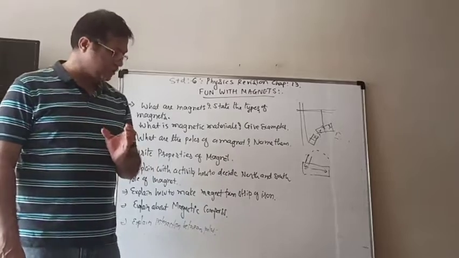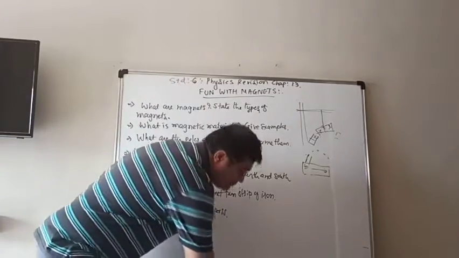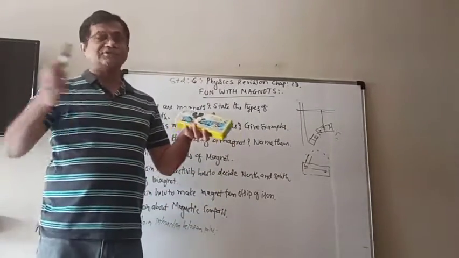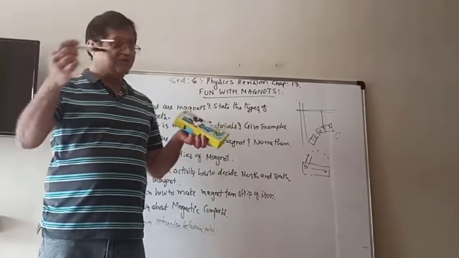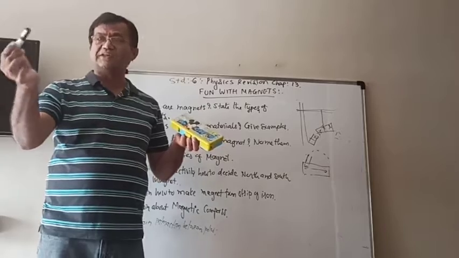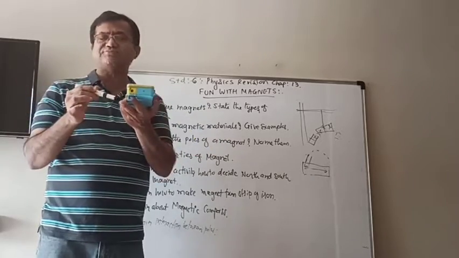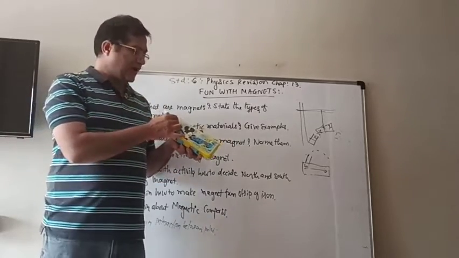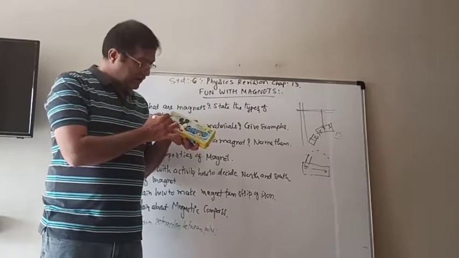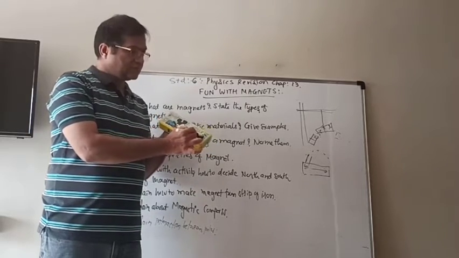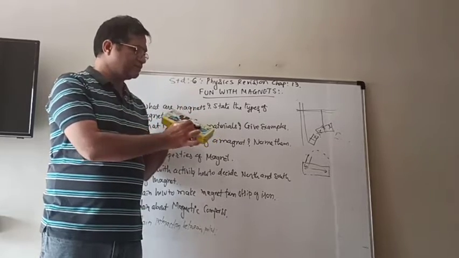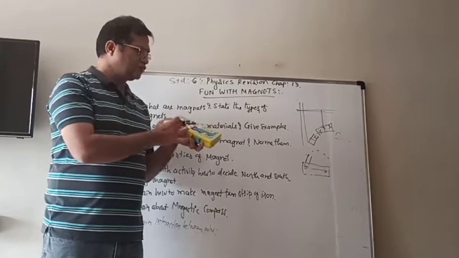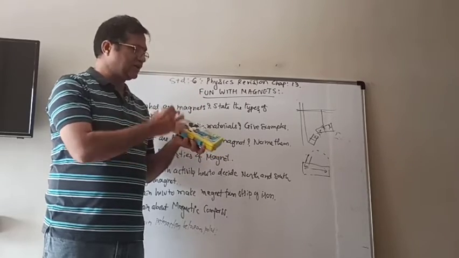What we have to do, as I told you, is take a piece of iron. Suppose this is the piece of iron and this is the magnet. What we have to do is put any pole, either north or south pole. Suppose this is my north pole. Then what will I do? I put the north pole here, rub it, hold it and put it in the same direction again. You have to do it 20 to 25 times like that.